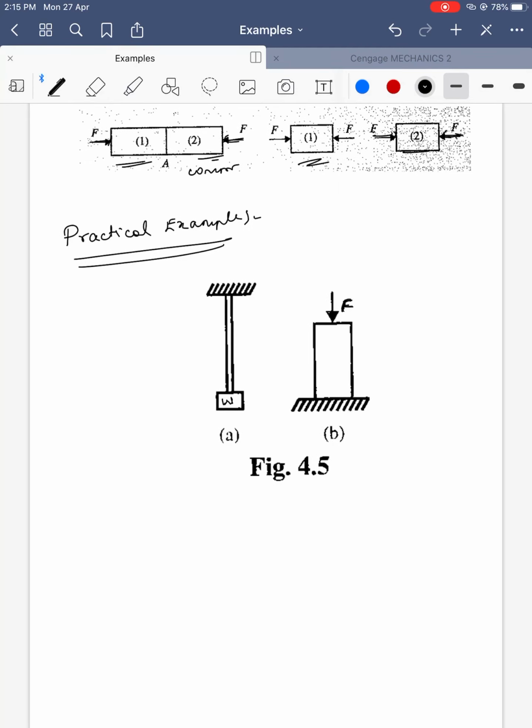Sir, how can you give practical examples for tensile and compressive? This is a massless rod. Elastic behavior: every object behaves elastically up to a certain extent.